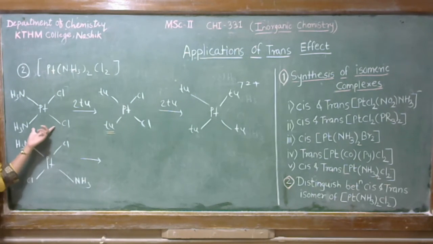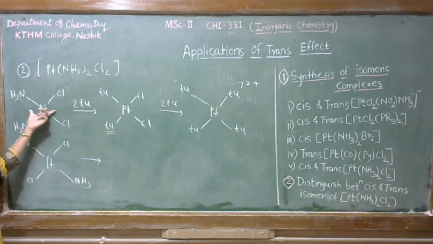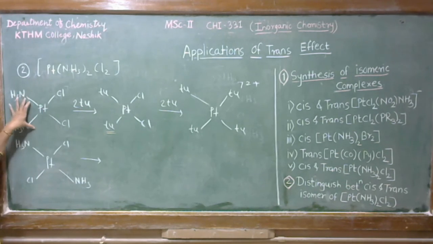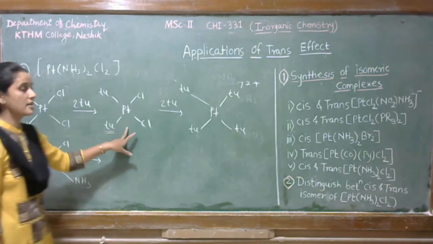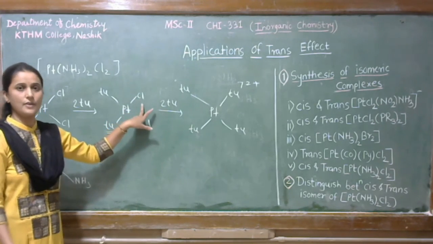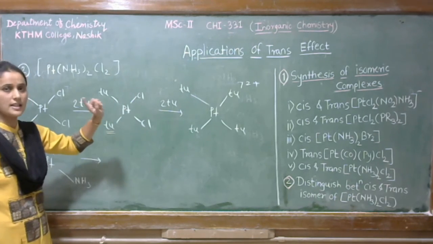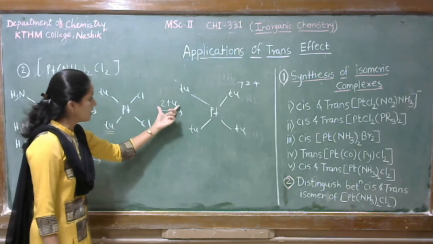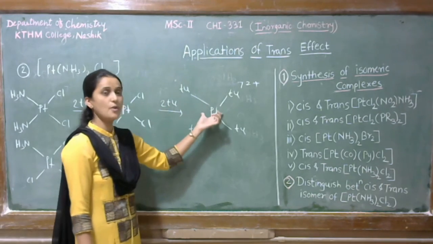In case of cis isomer, what happened? I again repeat. When we treat 2 moles of thiourea with this cis complex, as we know NH3 has less trans-directing effect as compared to Cl. So in the first step, both NH3 get replaced by thiourea. But here thiourea has more trans-directing effect as compared to Cl, so this thiourea is able to replace both Cl. So when we treat another 2 moles of thiourea with this complex, we get such type of isomer.